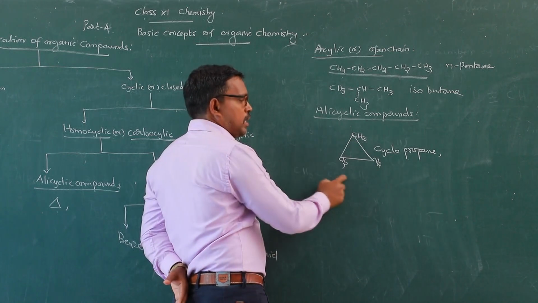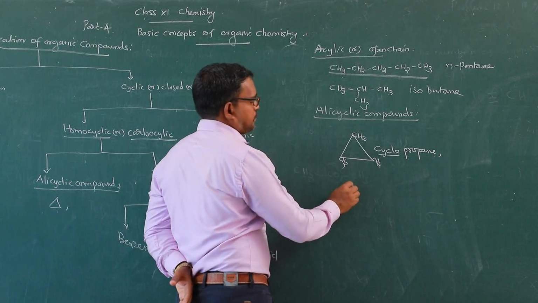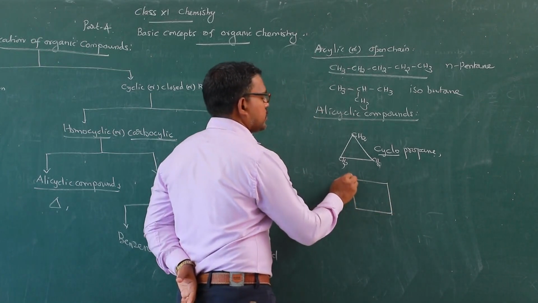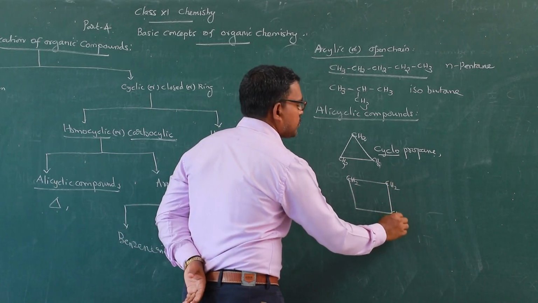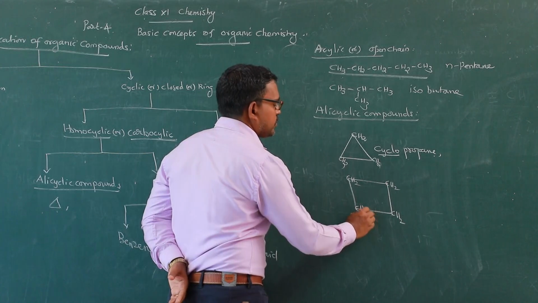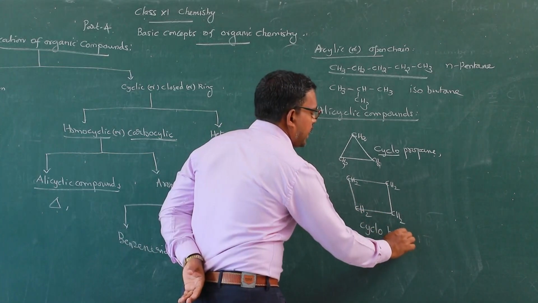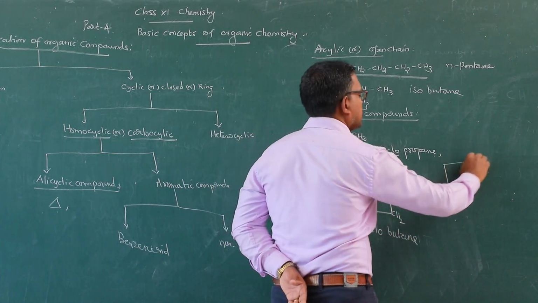Ring closure takes place, therefore cyclopropane. Carbon number 4: 4 carbon atoms means CH2, CH2, CH2, CH2. Cyclobutane. Similarly, 5 carbon atoms.